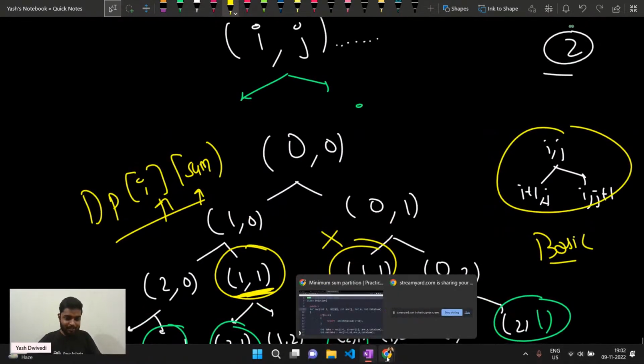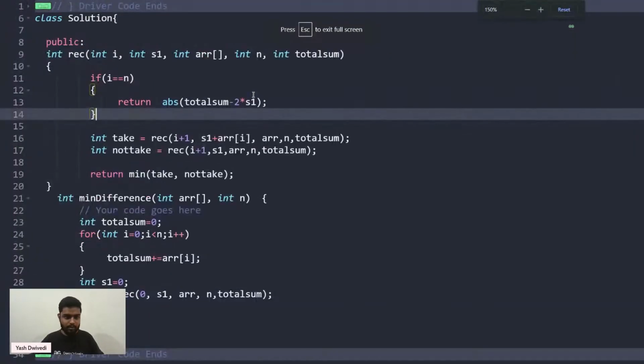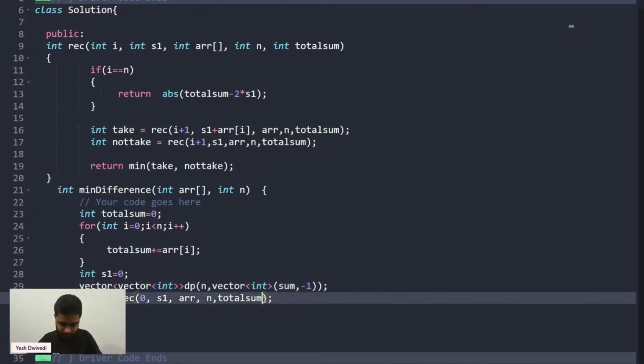Now similarly here you will use dp, right? If you observe here, I can use the dp concept. Please write dp op in the chat is what I'm expecting. So what will I do here? I'll declare a 2d dp, a vector of vector int, and name it dp. The size is n, and then a vector of int, where I'm going to store this sum. So I'll have the sum comma n minus 1, and this is how I'm going to declare it, and I'll pass the dp here.